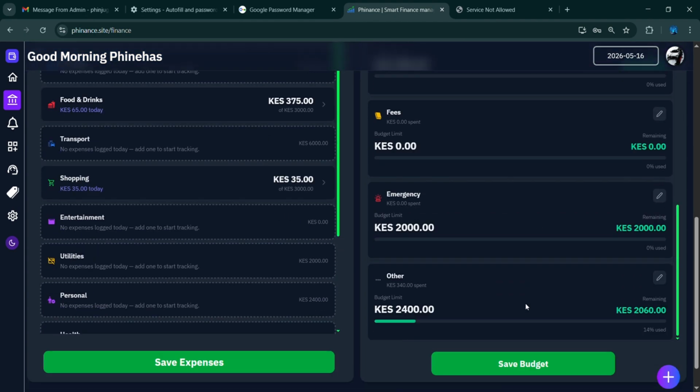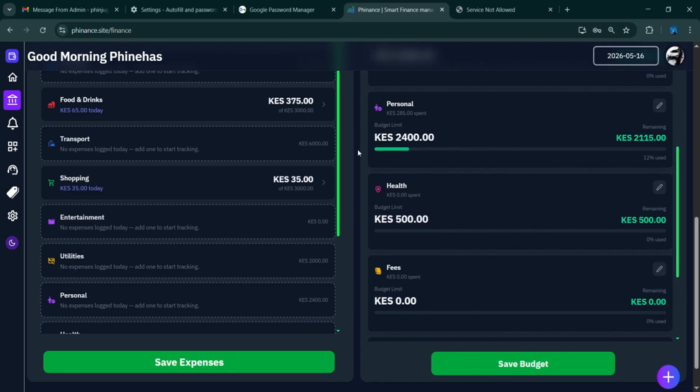Emergency is for the case where you didn't expect it to come about, but you have it, so you budget for it at the beginning of the month. These are the other expenses that don't really fit in any specific category, so you can just place them under other.